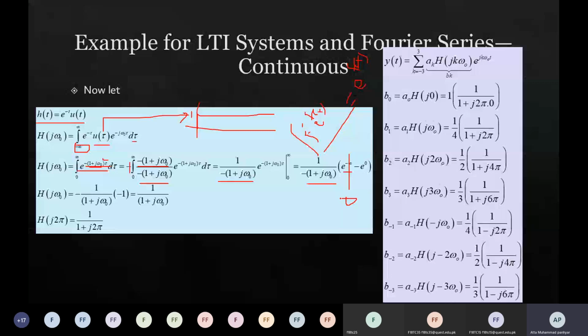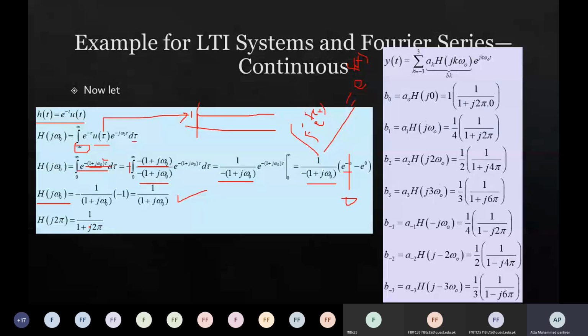Okay, then what we are left with is minus 1, and when these two minus signs are multiplied, the output would be plus. So the frequency response of the system at any particular frequency is 1 upon 1 plus j omega naught, right? And we know that omega naught is 2 pi. So h of j2 pi must be equal to 1 upon 1 plus j2 pi.